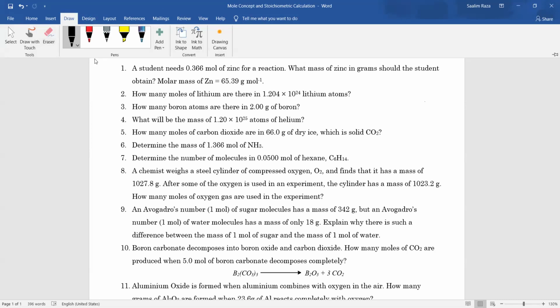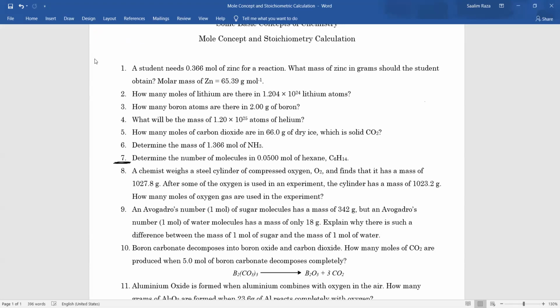Now, start reading, and when you come till 7, tell me if you have any doubt. If any of you think, sir, I cannot do this question, I don't know what concept I have to use, then just tell me.